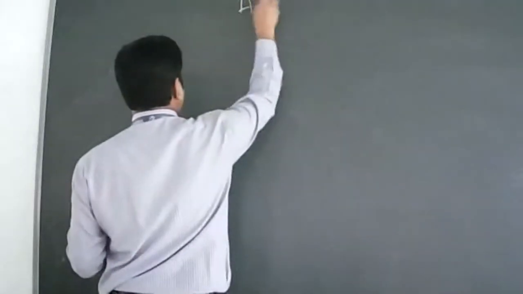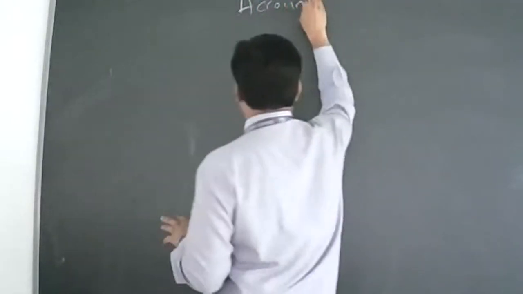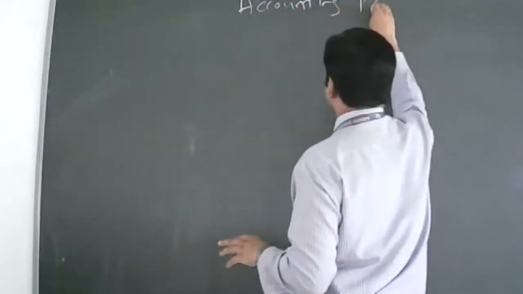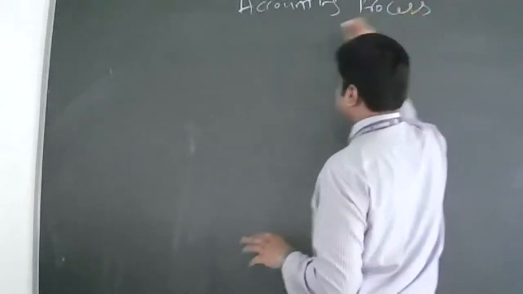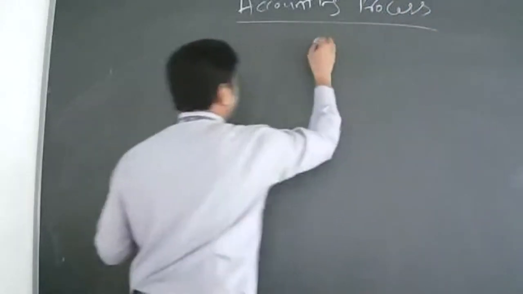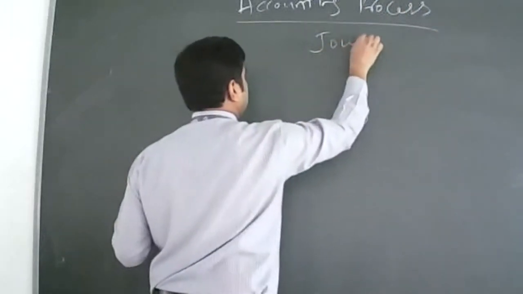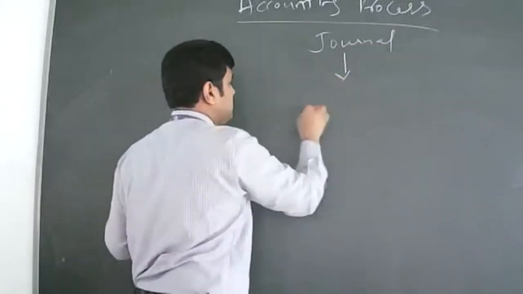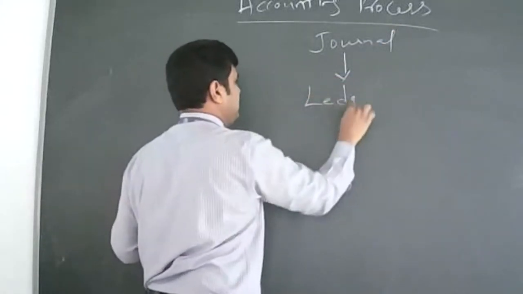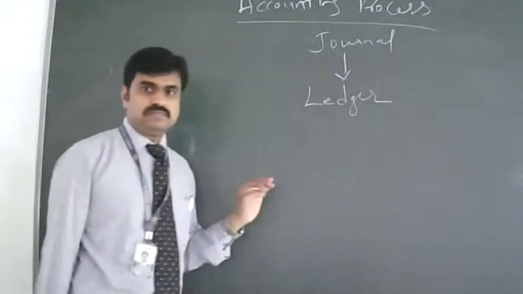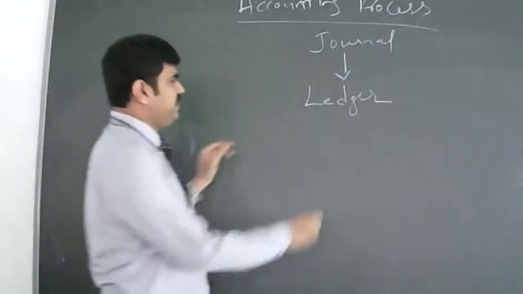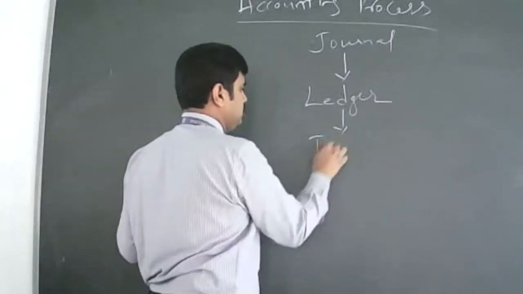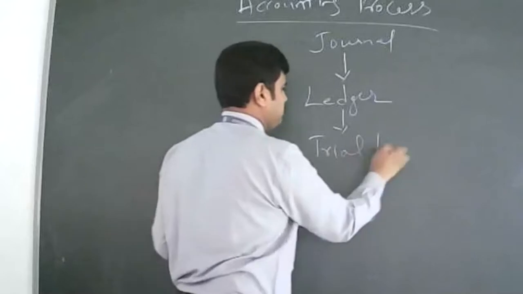I think the previous sir has taught the accounting process. What is the accounting process? How does it start? It first starts with the journal. Then whatever we write there, we classify into the ledger. After preparing the ledger, we prepare the trial balance.